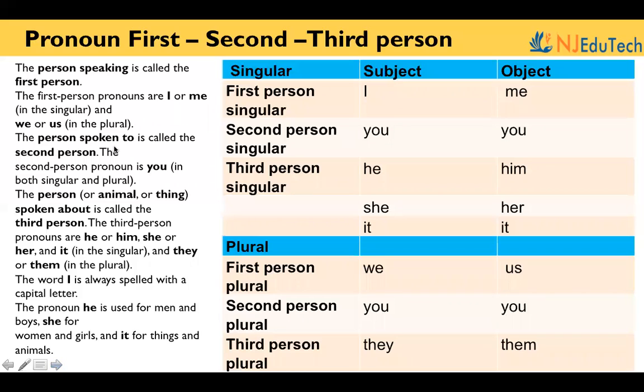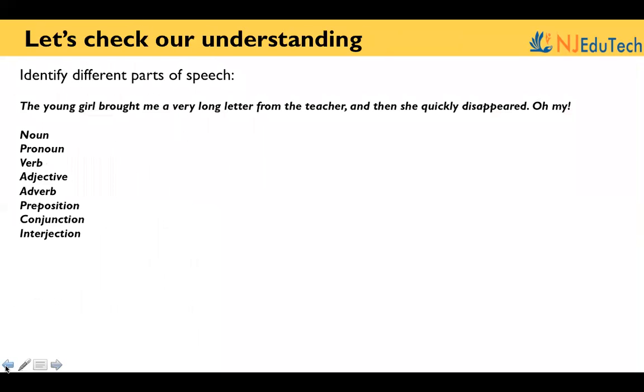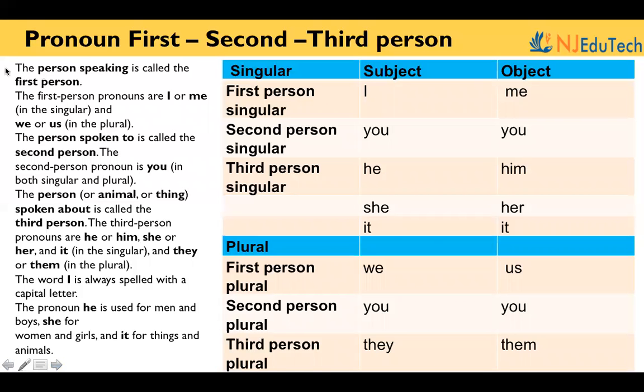So, we'll learn about pronouns in first, second and third person. The person speaking is called the first person. The first person pronouns are I or me in the singular and we or us in the plural. The person spoken to is called the second person. The second person pronoun is you in both singular and plural.